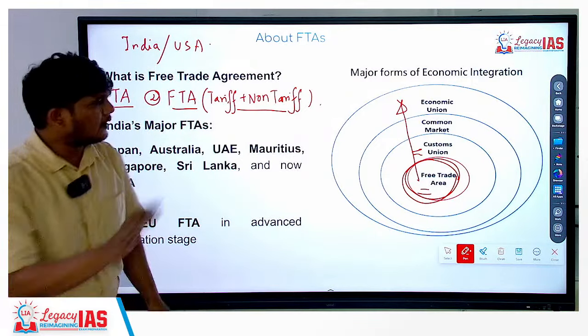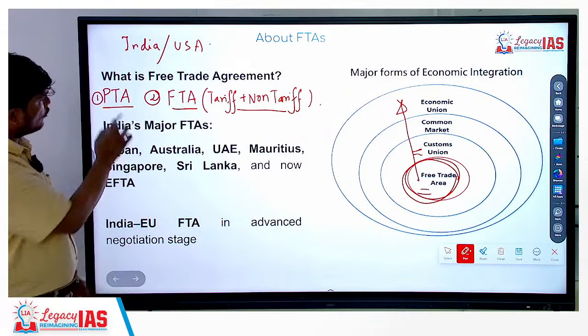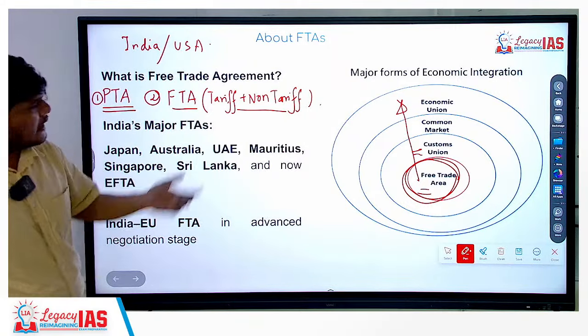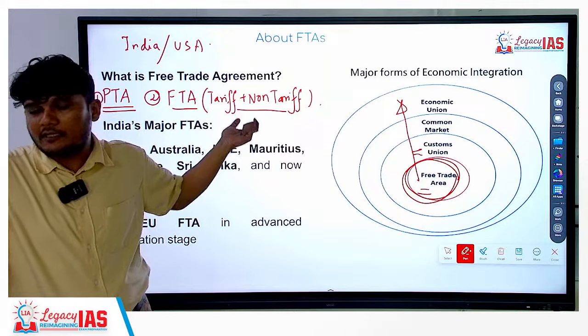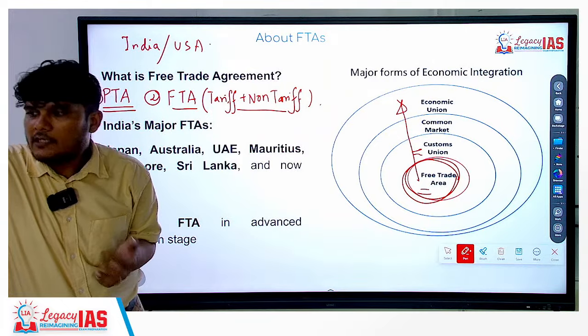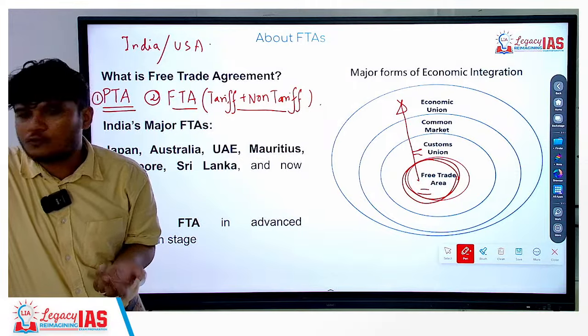Okay? So now let's understand the logic over here. In a preferential trade agreement, you have lowered preferential tariffs. Here, tariff and non-tariff barriers. What are the examples of non-tariff barriers? Quality checks, sanitary and phytosanitary provisions.